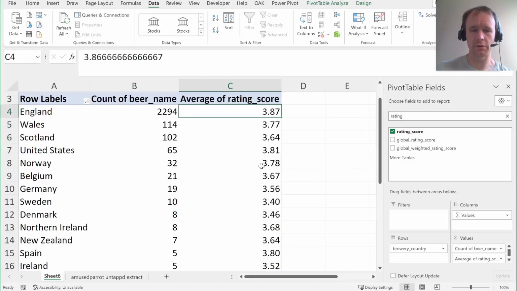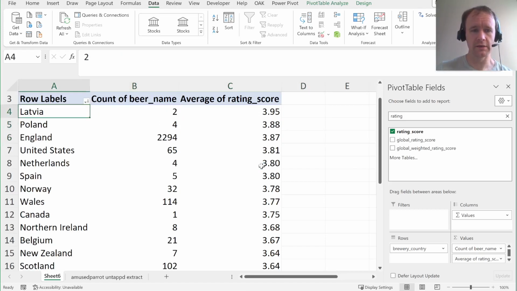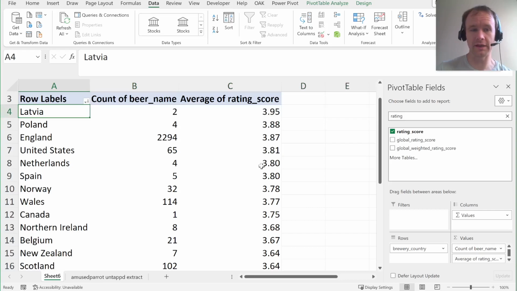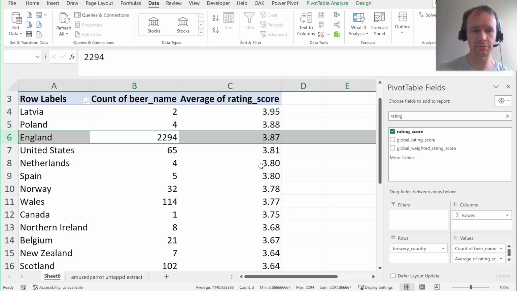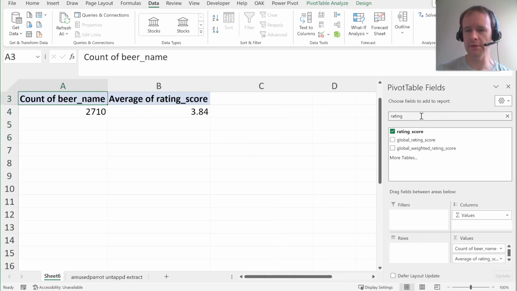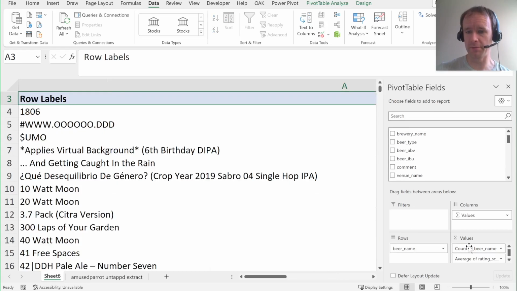But let's see, we could sort by average rating instead. And so you can see, Latvia, the organizers of the FMWC are from Latvia, so they would probably approve of seeing Latvia as the highest rated country, although with only 2 beers tried. England is pretty near the top. One thing I wondered about was how much variation there might be in the reviews of a single beer.